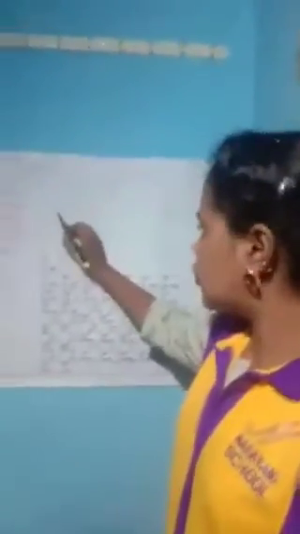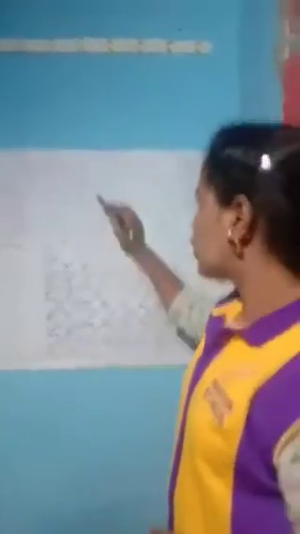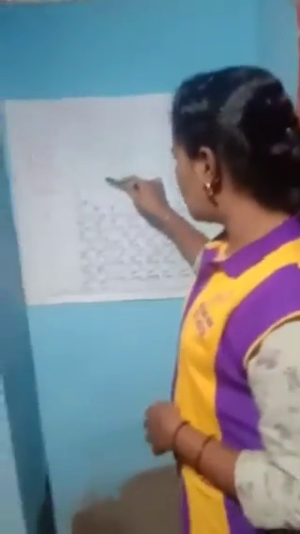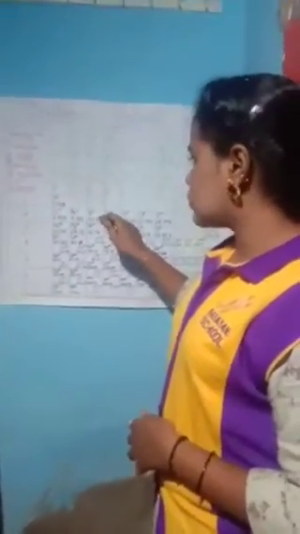Group 1: R2O and RH, and Group 2: RO and RH2. Group 3: R2O3 and RH3, and so on. For example, hydrogen. Hydrogen gives H2O, so it was placed in the first column. And the second one is lithium. Lithium gives Li2O, so it was placed below hydrogen. And next, beryllium. Beryllium gives BeO, so it was placed beside lithium. And boron gives B2O3, so it was placed beside beryllium.